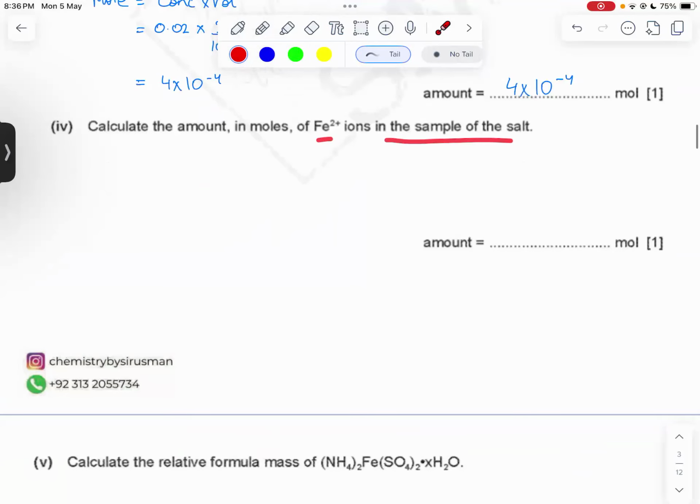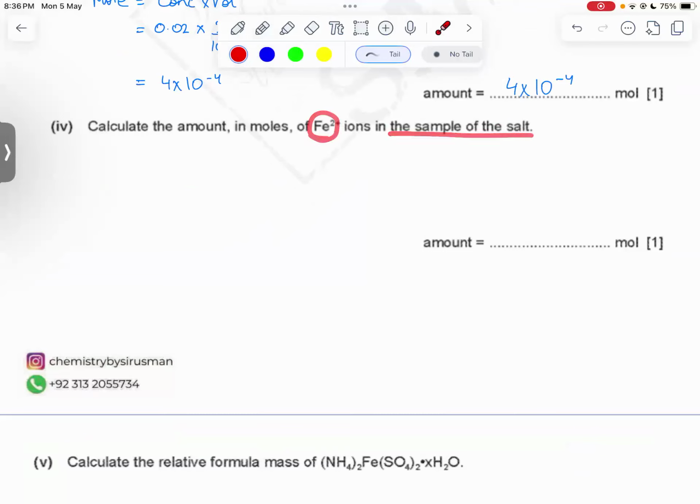We don't exactly know how much Fe2+, but we know how many moles of manganate reacted.